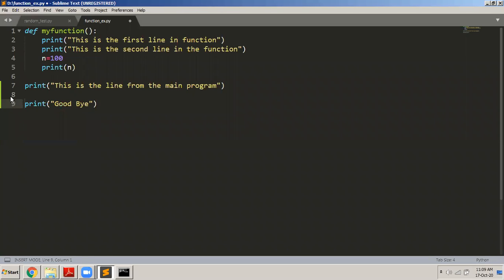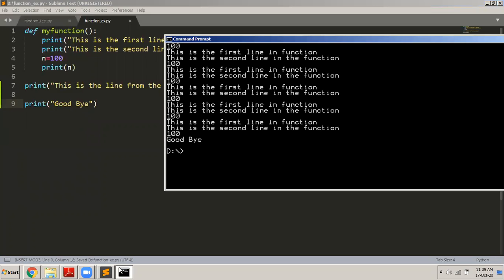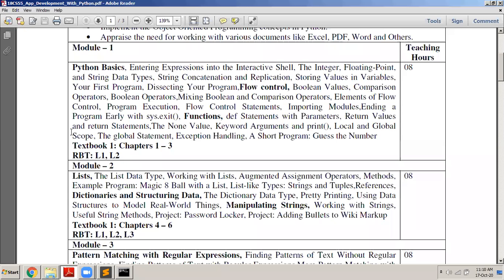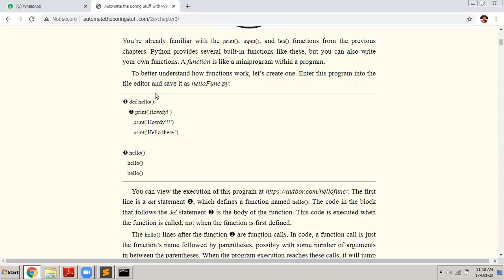If you don't call the function, like in this example here, file, save, if I go back to this and execute it, you can see that it displays only, this is the first line from the main program, and goodbye. I'm not calling the function, so it will not get executed. Though the function is a part of the program, since I'm not calling it, it will not get executed. Okay, I hope this is clear to all of you. So this is the concept of functions in Python. Okay, now let us go further.